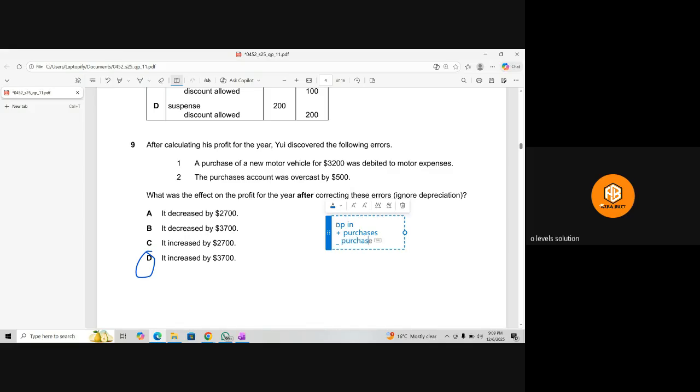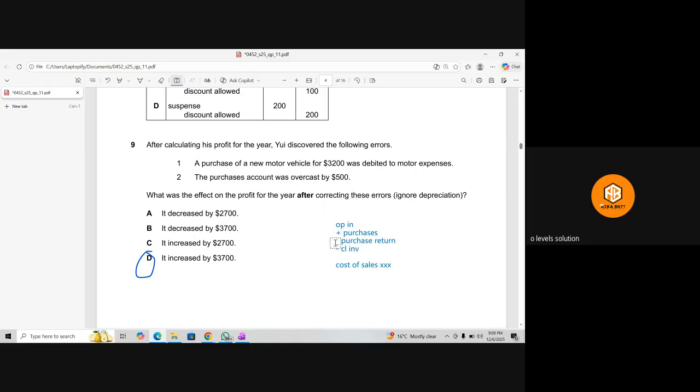And then we need to deduct the closing inventory as well. After that, we get the total of cost of sales, whatever total we will get.